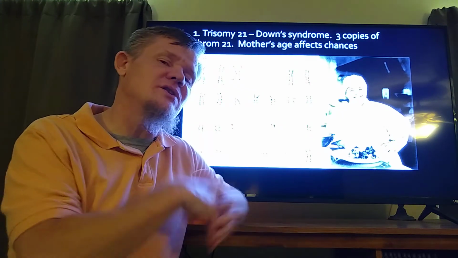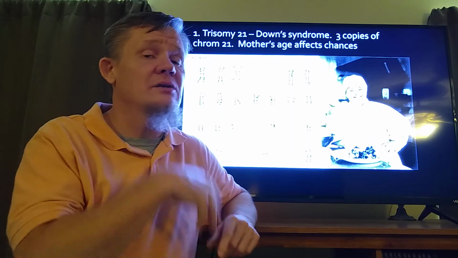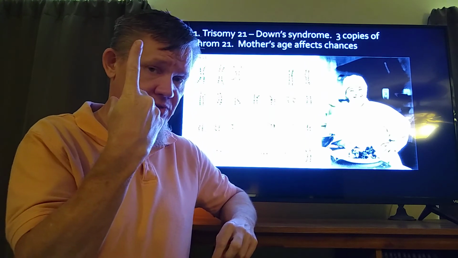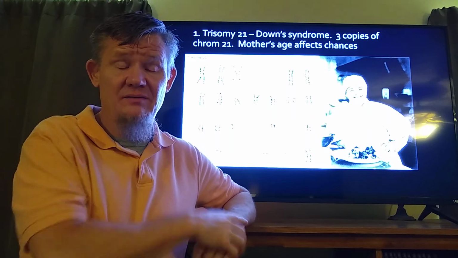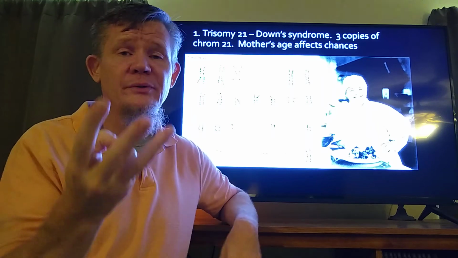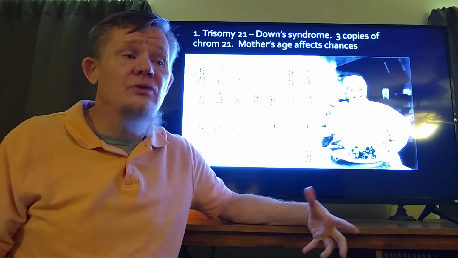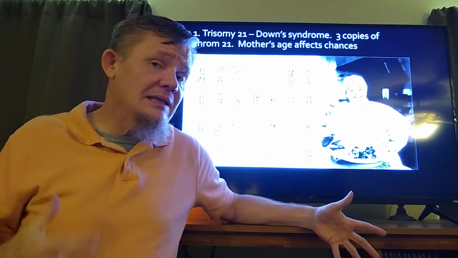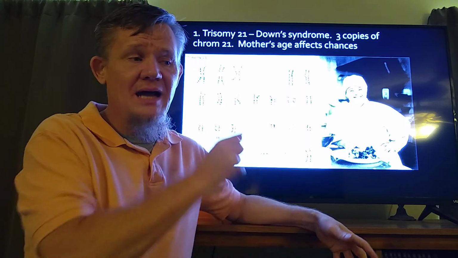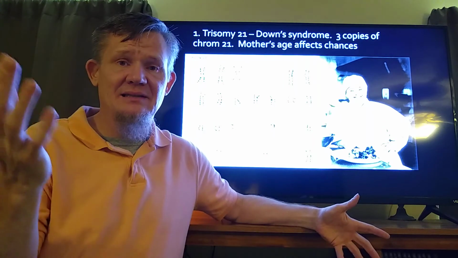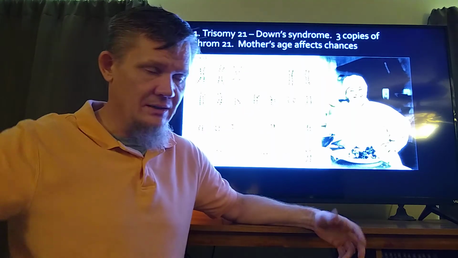I said there's one that you can have and survive, but that's actually a lie. There's more than one. There's one somatic chromosome non-disjunction disorder you can have and survive, trisomy 21. There's not a trisomy 3. There's not a trisomy 15, because it's just death. How soon is it death? It is death in that she never even knew she was pregnant. The embryo dies that quickly. It's not even actually an embryo at that stage. It's still just a zygote. It's just a clump of cells. It dies that quick.